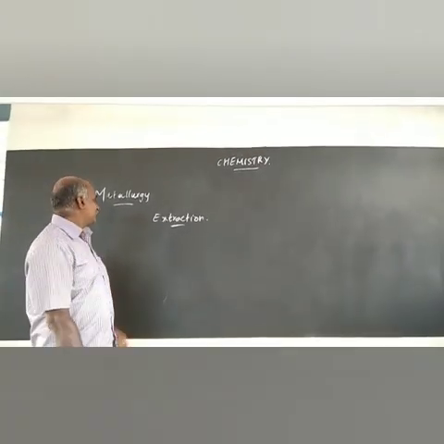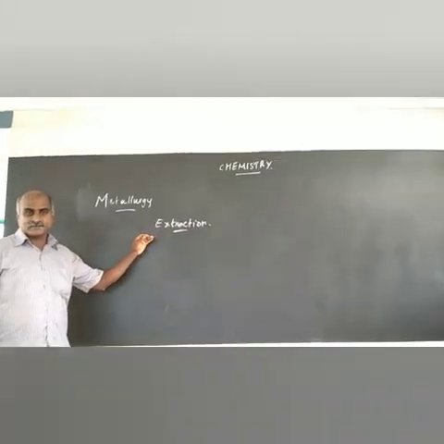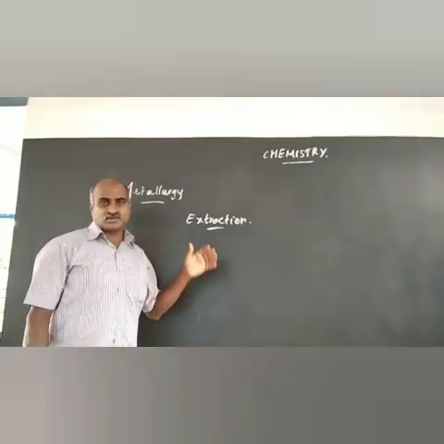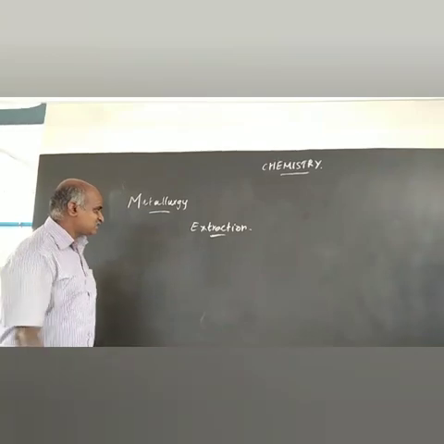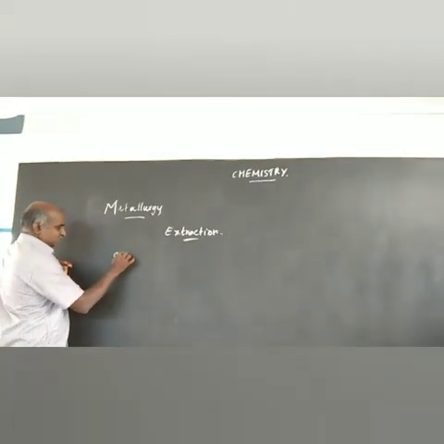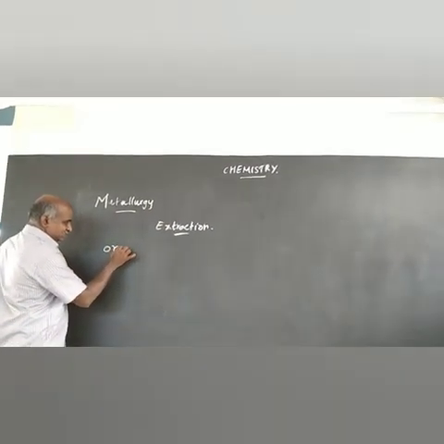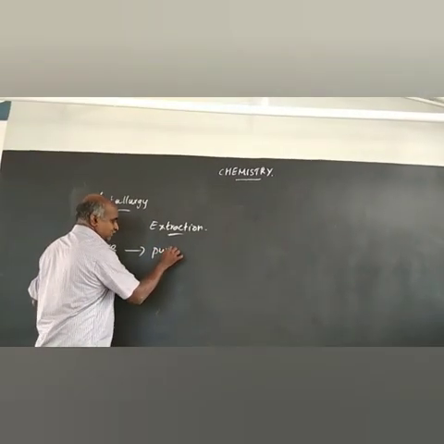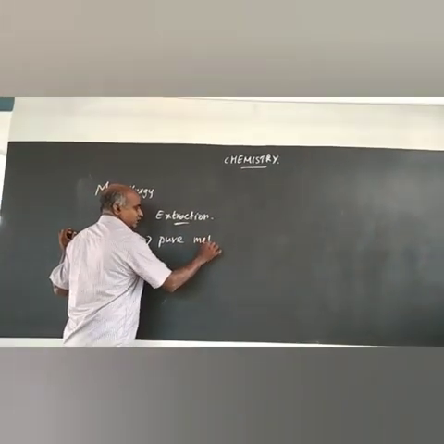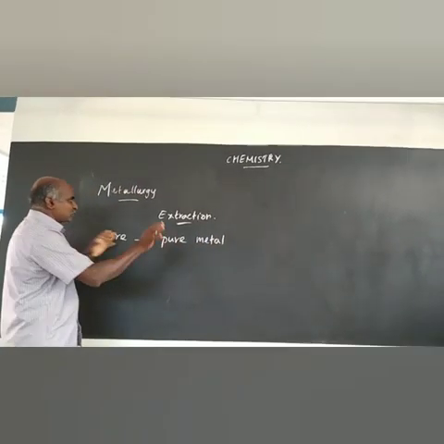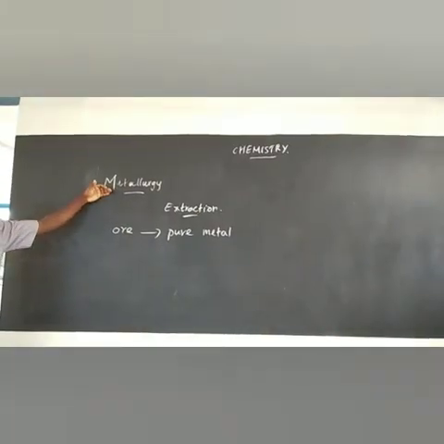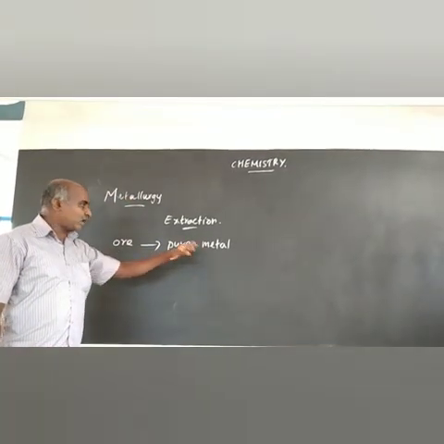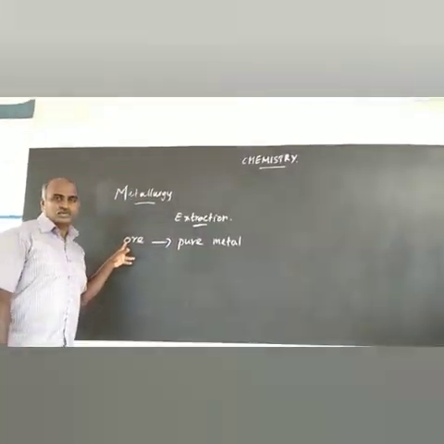Okay, now we are going to see about the metallurgical process, in which we are going to see about the extraction. So what is metallurgy? Metallurgy means we study about a metal which is extracted from ore. Ore to pure metal. How we get pure metal from the ore, this process is called metallurgy. So in metallurgy we study about the pure metal and how it is extracted from its ore.